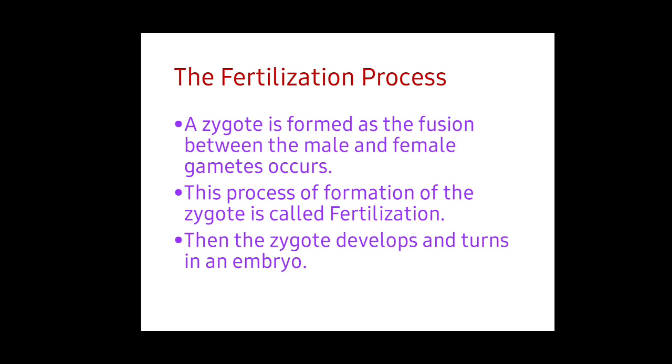Next, now that pollination has occurred, the male gametes reach the female gametes. Next, what will happen? A zygote is formed as the fusion between the male and female gamete occurs. This process of formation of the zygote is called fertilization. Then the zygote develops and turns into an embryo. Initially a zygote, a baby, will form, and then it keeps on growing as an embryo. This process is known as the fertilization process.